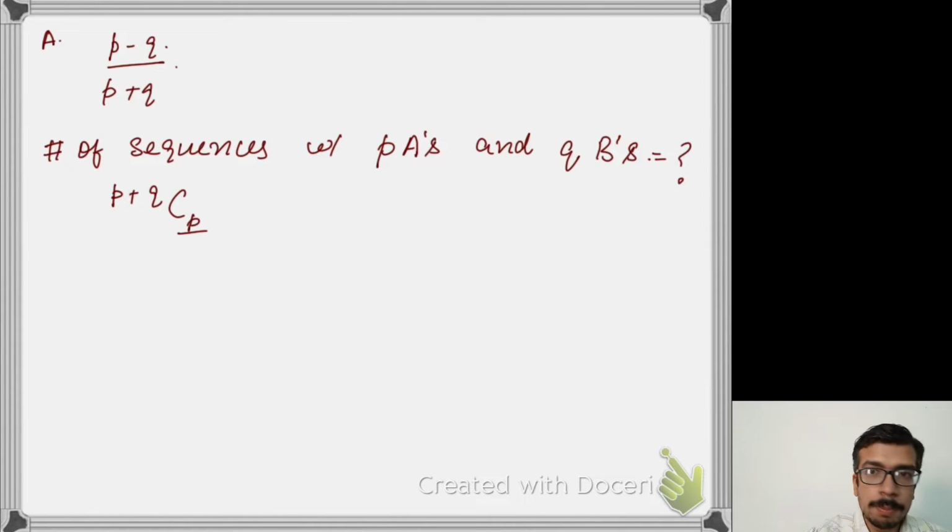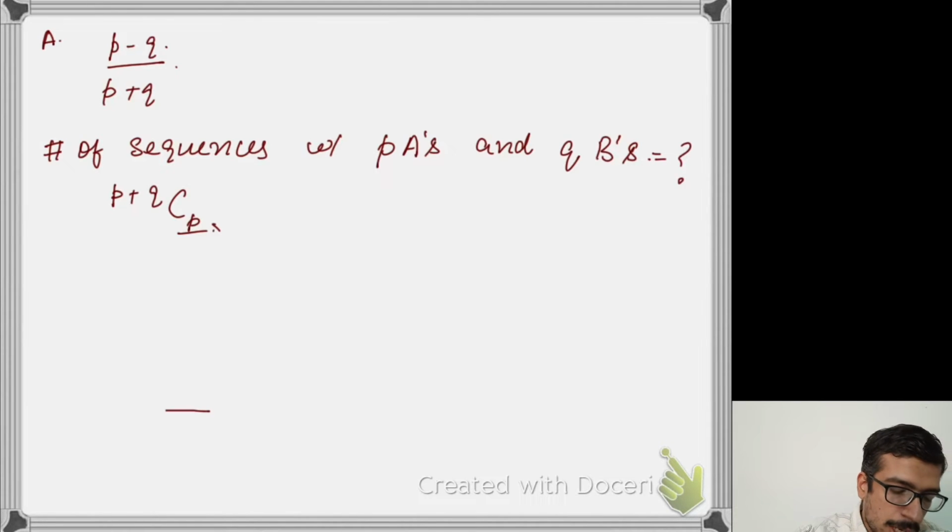Why? Because amongst the P plus Q positions I need to choose P positions where I'm going to place an A, and the remaining will be filled by B. So out of P plus Q positions, I choose P positions where I place an A, and the remaining are filled with B. So the number of such sequences is P plus Q choose P.